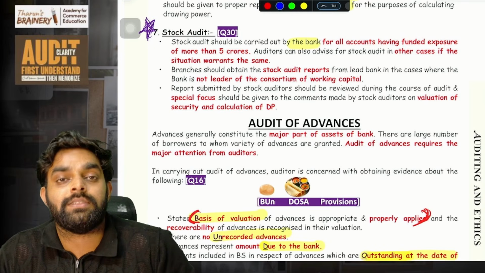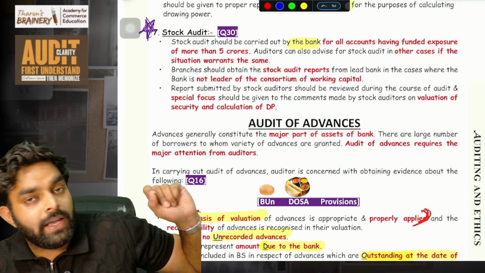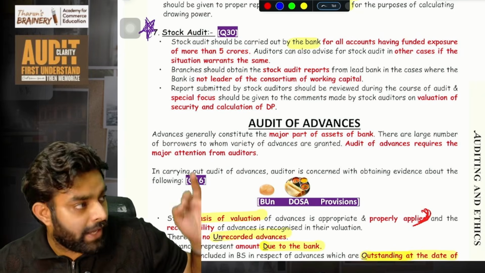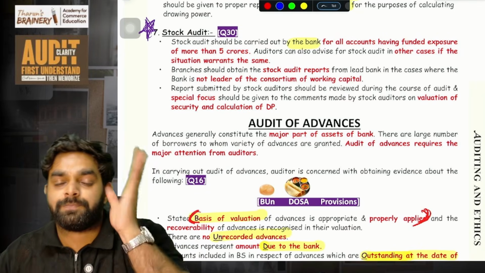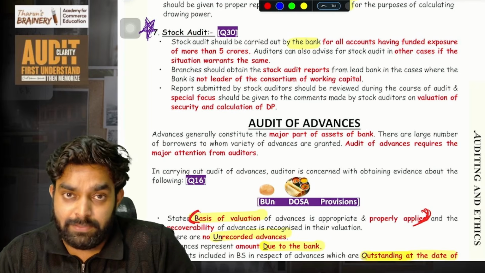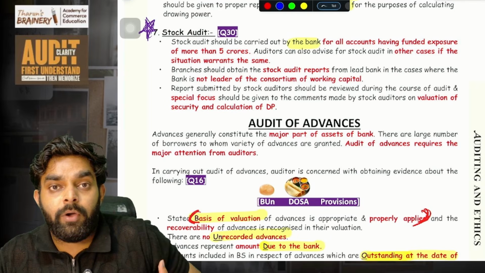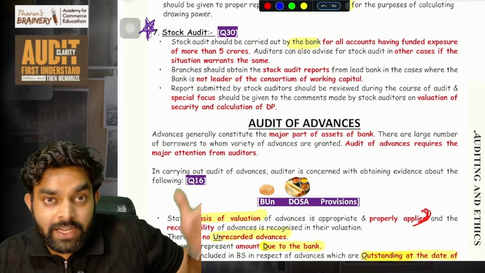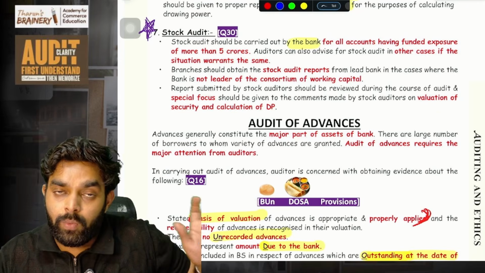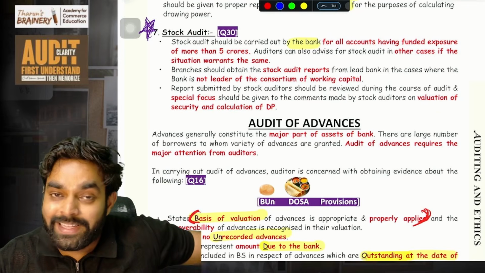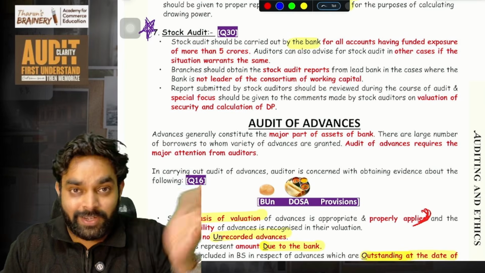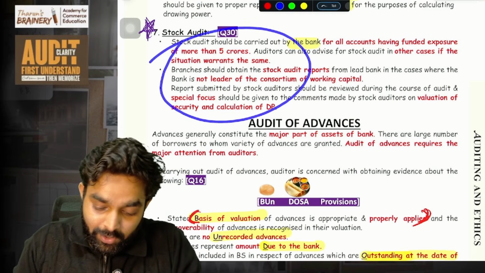So it is the bank's responsibility that if the bank is giving a cash credit loan to someone, the bank has to do a stock audit of that customer. And so the bank will appoint an auditor. That auditor will go and check the stocks of that borrower and will report it to the bank. And this auditor's fees, everything, is paid by that company itself, the borrower itself, not by the bank. Okay. That is what we call stock audit.